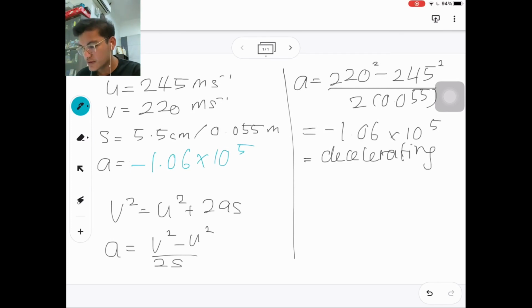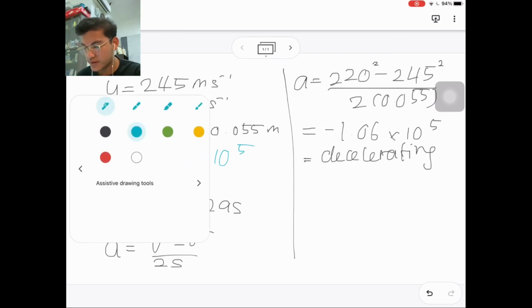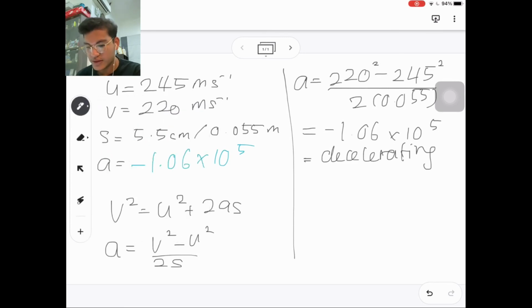Then please remember to put the unit. I'm sorry, I forgot about the unit. The unit is ms to the power of negative 2. So we have to put the information that we found out into the a.